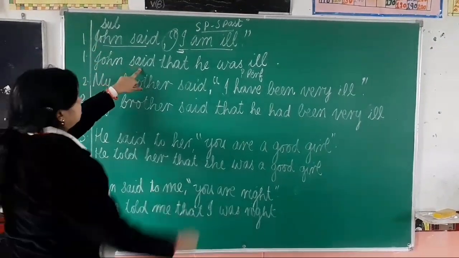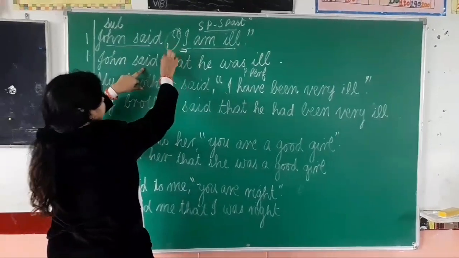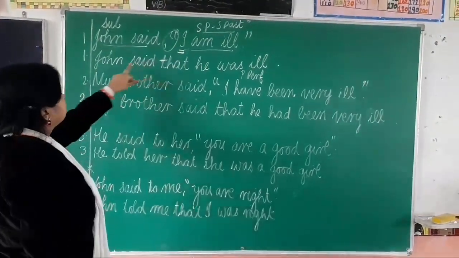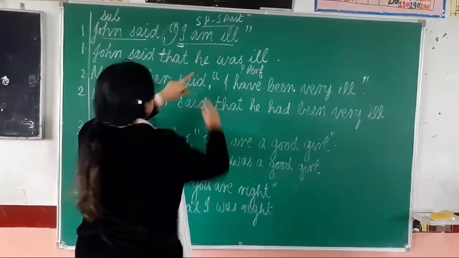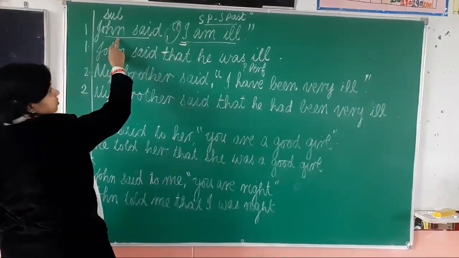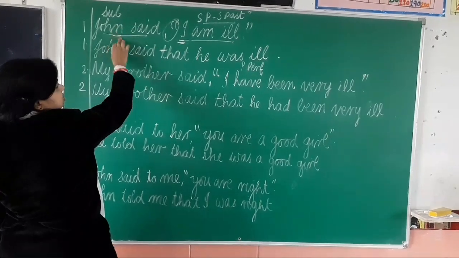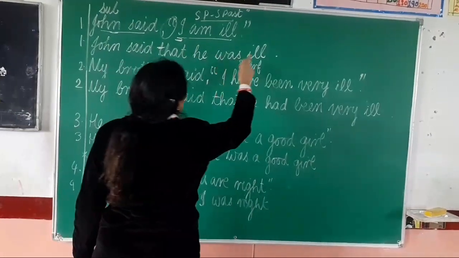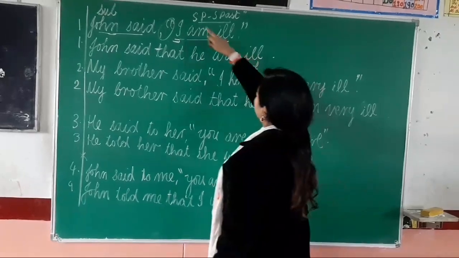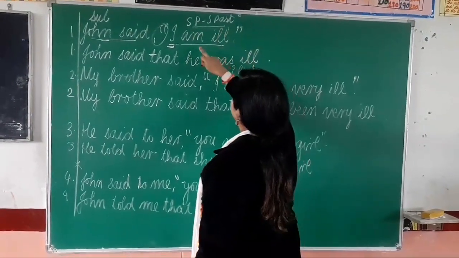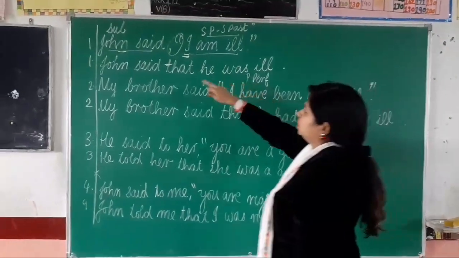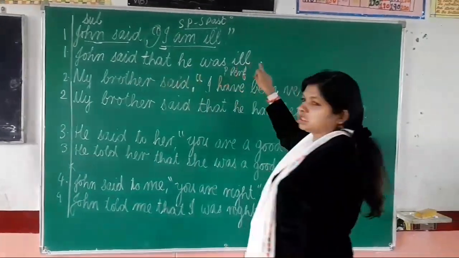So, John said, you have to replace the inverted commas with the conjunction that. John said that, see, I will change into he. Why? Because the subject John is he. So he was ill. And the rule is simple present changes into simple past. So am will change into was. So John said that he was ill.